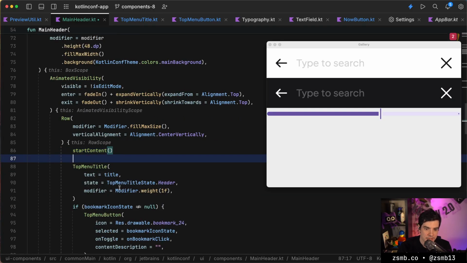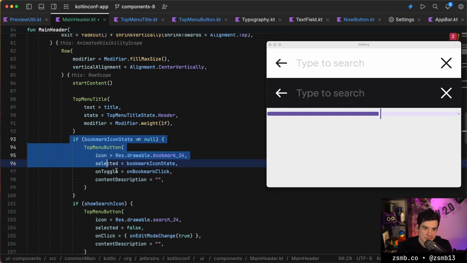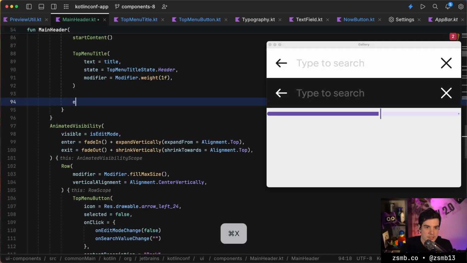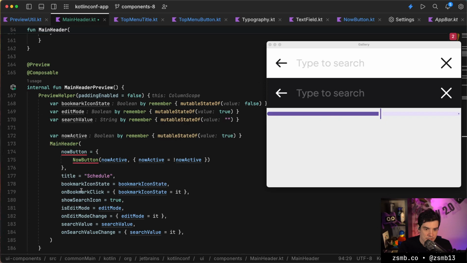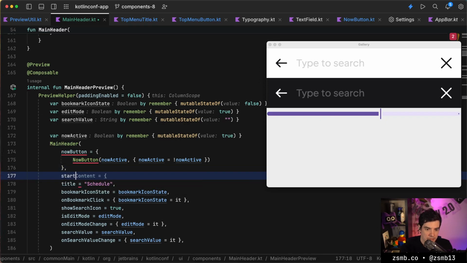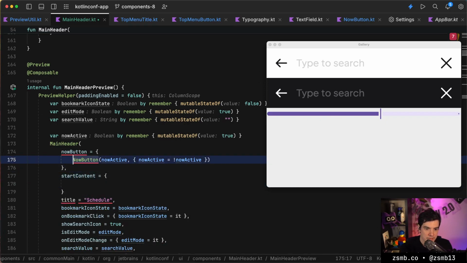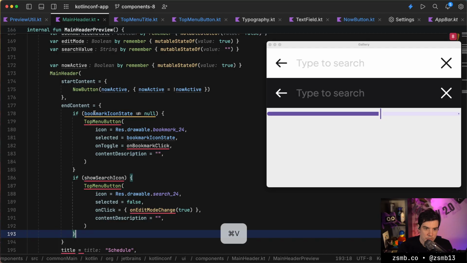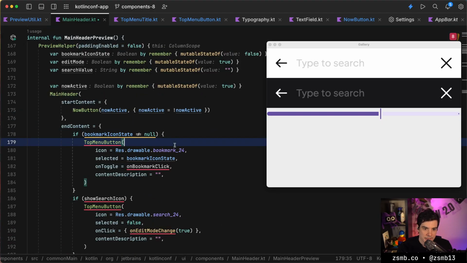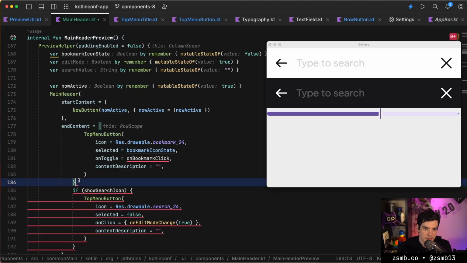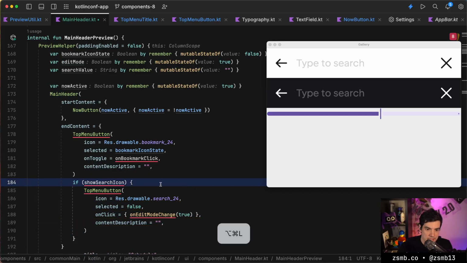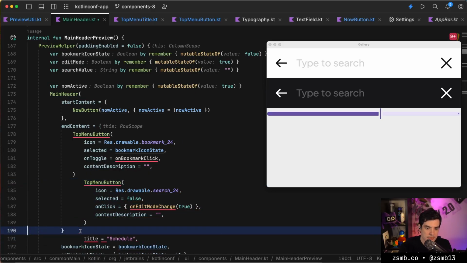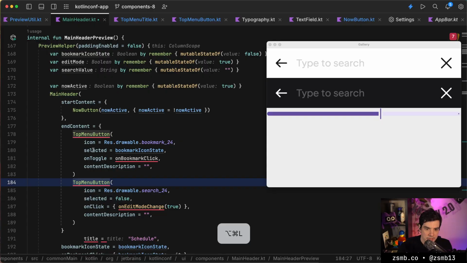We can have the title in the middle. And then all of this stuff can just be the end content, right? And then the challenge, of course, is that these now have to be provided here. So the start content is the now button. That's fine. And then the end content is whatever I've copied here. So that's the menu button for once, and then the other menu button.